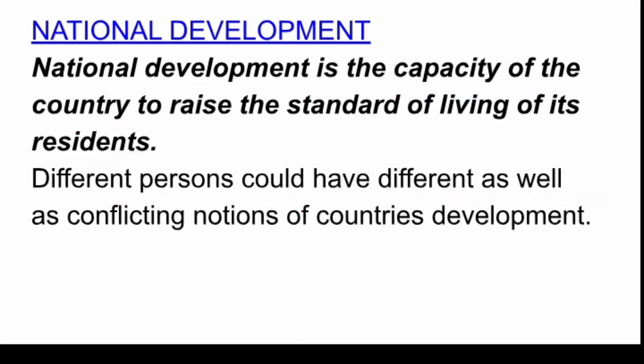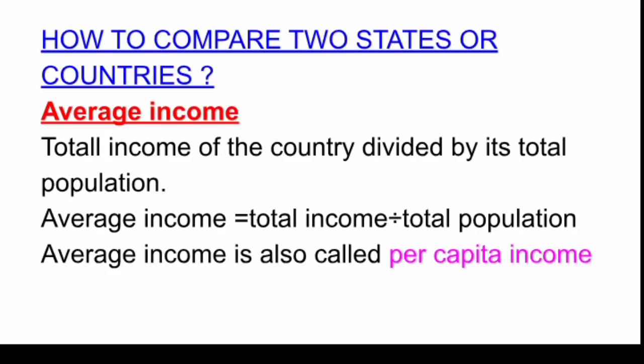And move forward. How to compare two states or countries? Okay, there are some criteria or scales on which you can compare two countries. First, we will see the average income. What is average income? It is very easy.